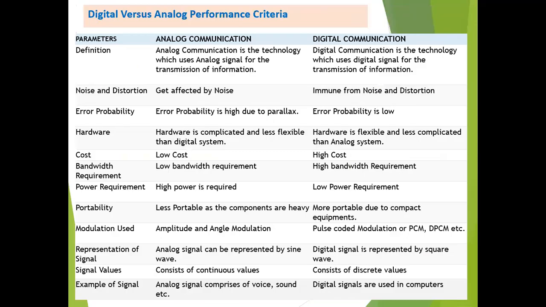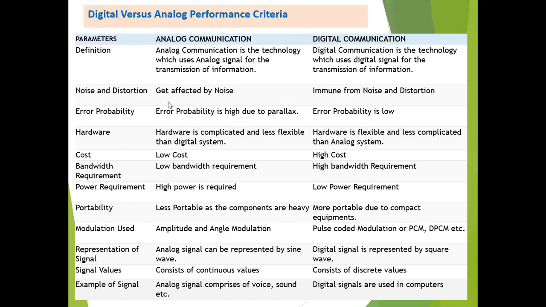Now, digital versus analog performance. Firstly, analog communication is a technique which uses analog signals for the transmission of information, which are continuous in nature, whereas in digital communication, the signal is in the form of ones and zeros. Noise is more in analog communication, whereas the digital communication system is immune to noise. The probability of error is maximum in analog communication, which is reduced in digital communication.